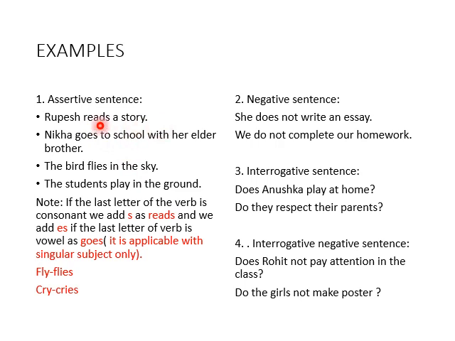D is a consonant, that's why I added s only. That's why Rupesh reads a story. Now the second one is Nikha goes to school with her elder brother. Here the verb is go, and the last letter is a vowel. That's why es. Is it clear?